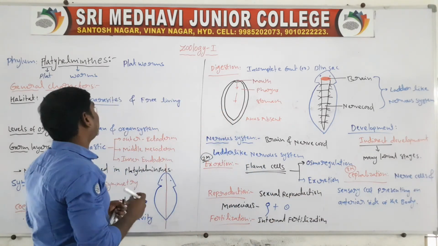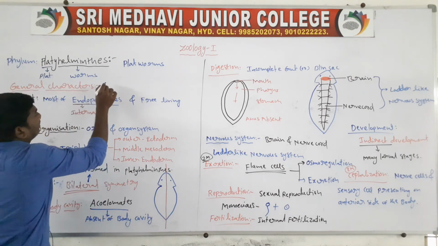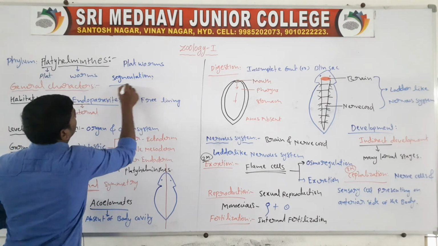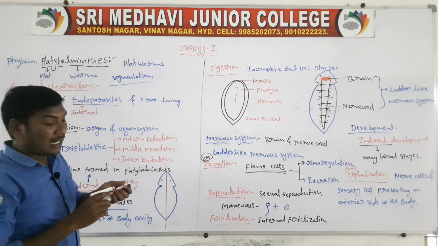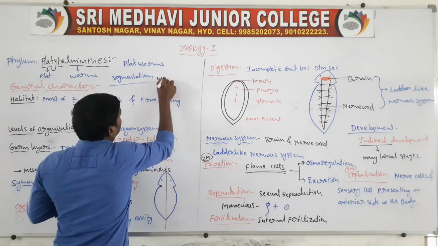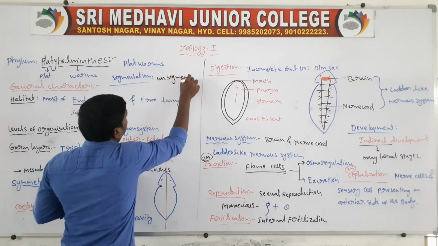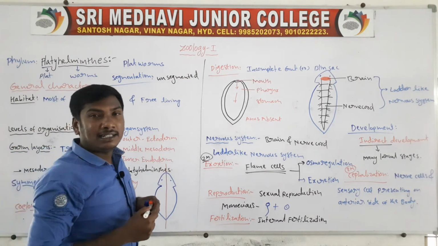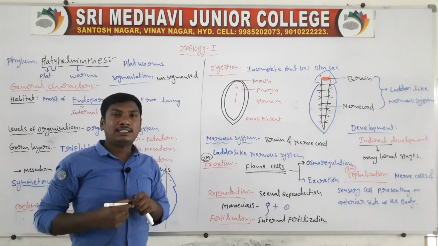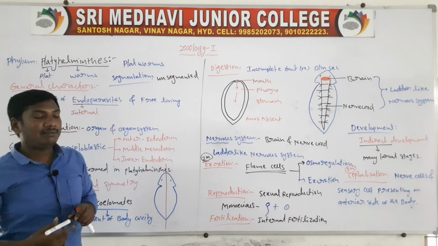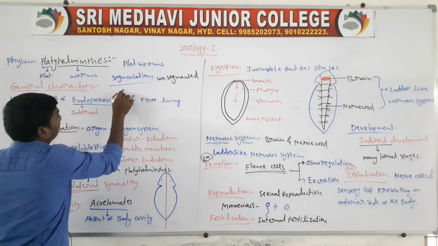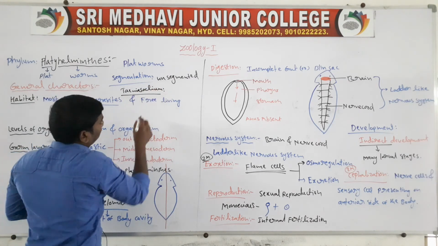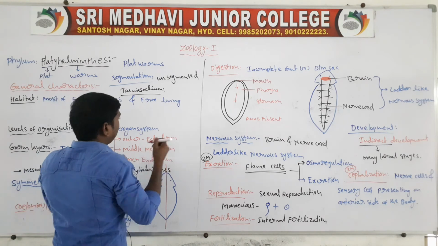Next, another one is segmentation. The bodies are unsegmented. But in the animal Taenia solium, they contain pseudometamerism.